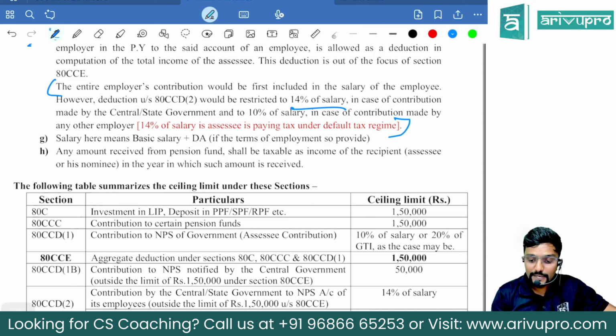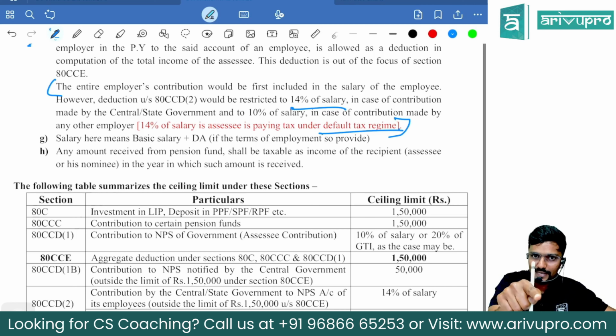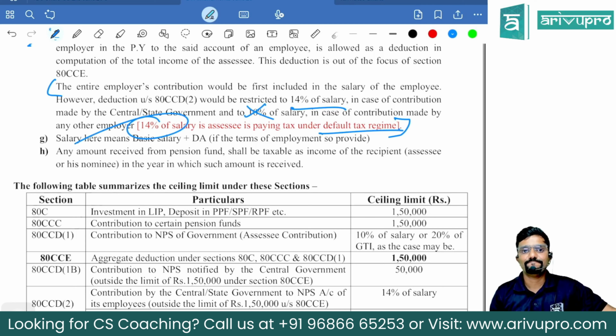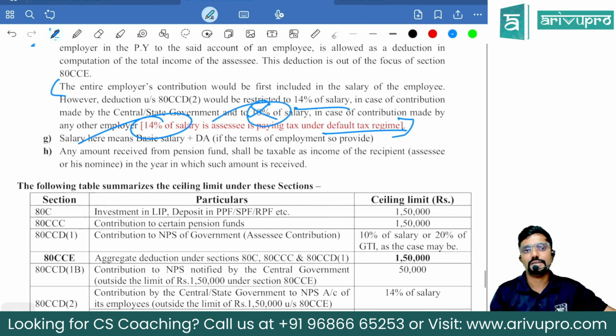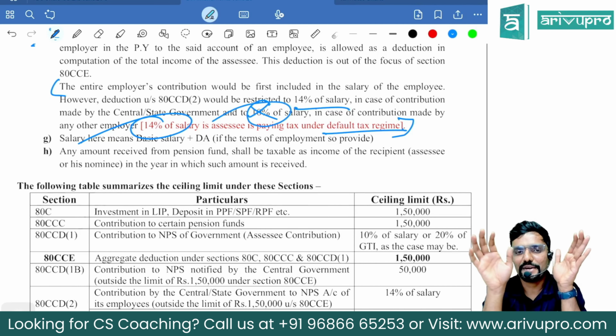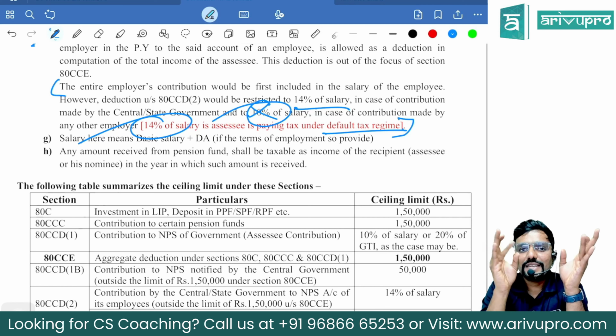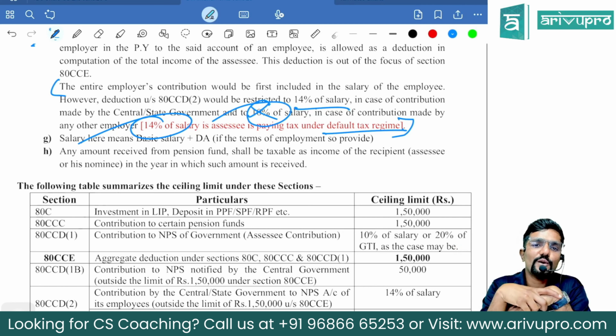But now, if the employee is following the default tax regime, instead of 10%, they told it is 14%. Sir, what if the employee is following the optional regime? Then 10%. I repeat. If the employer is central or state government, irrespective of which scheme the employee is following, it is always 14% of salary.